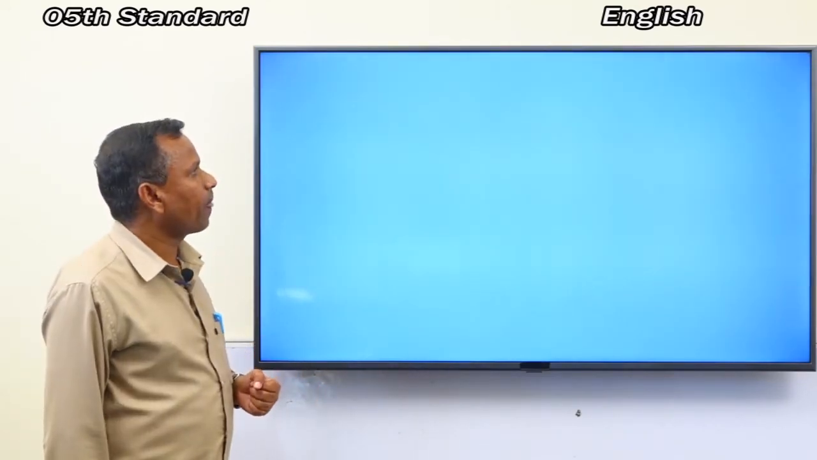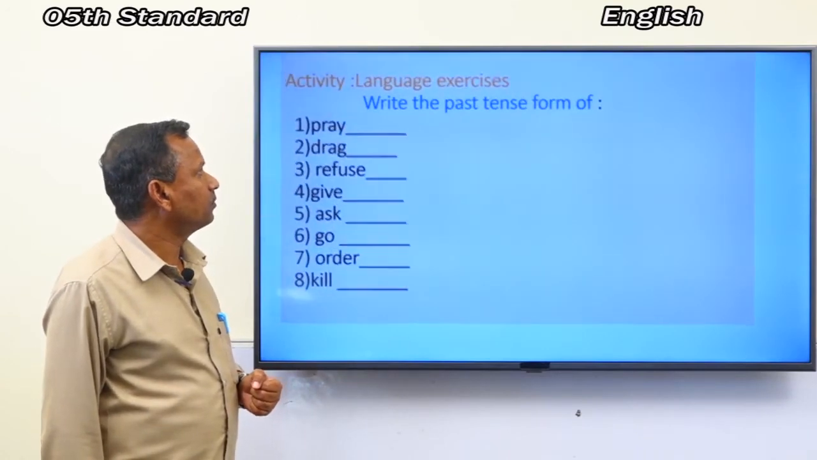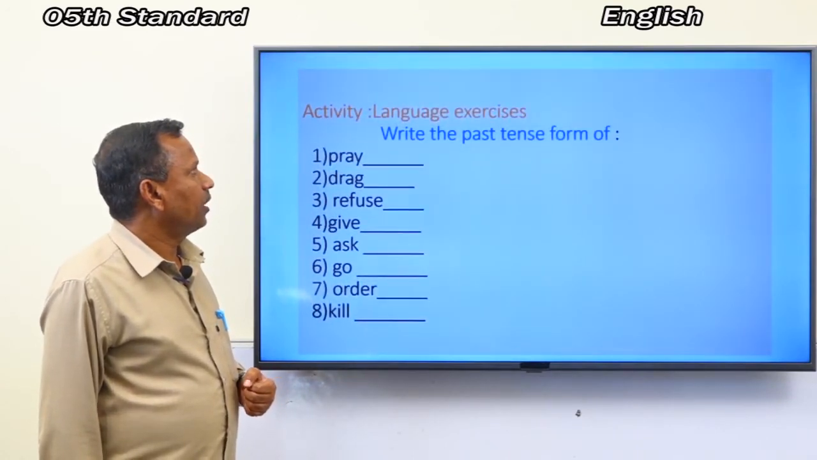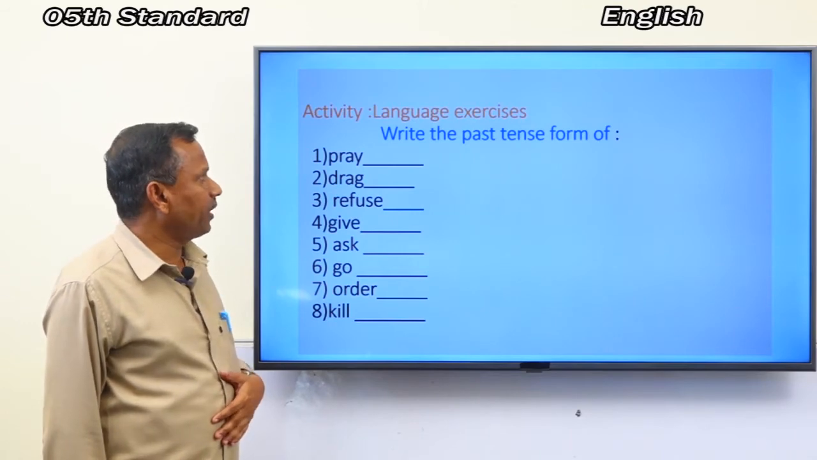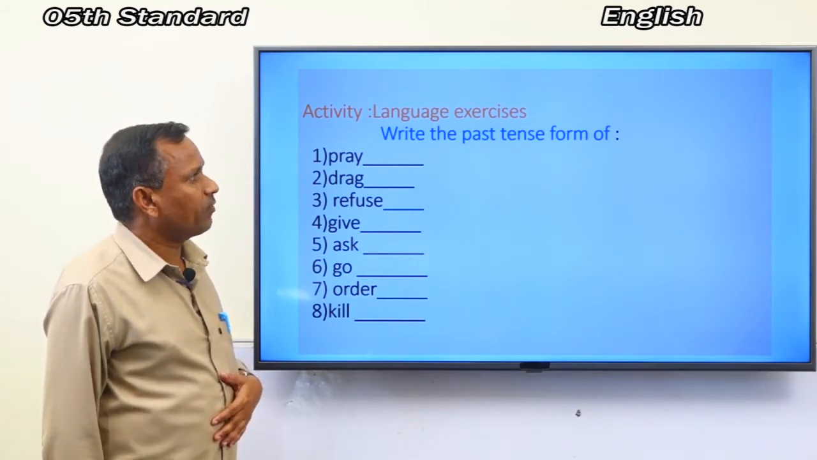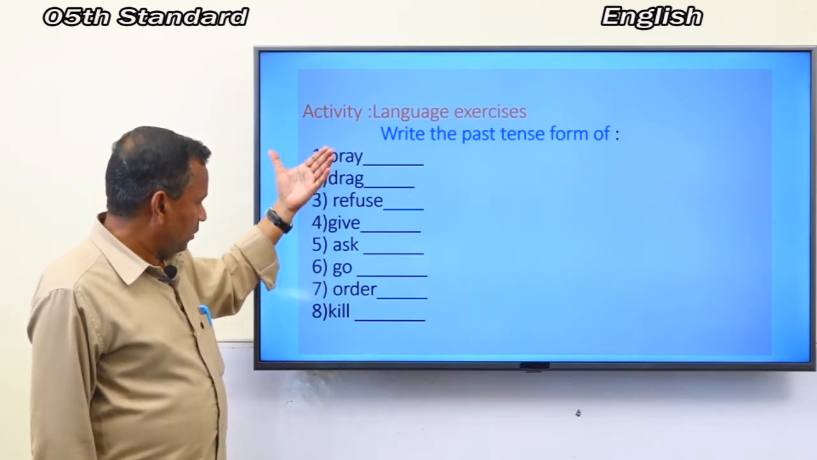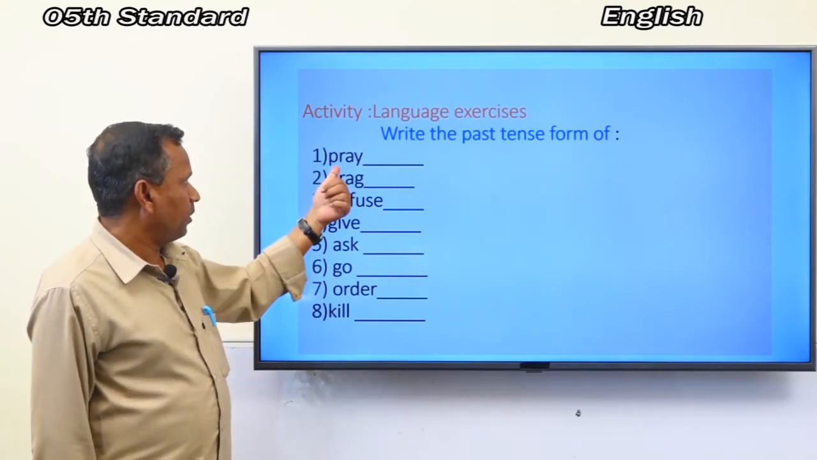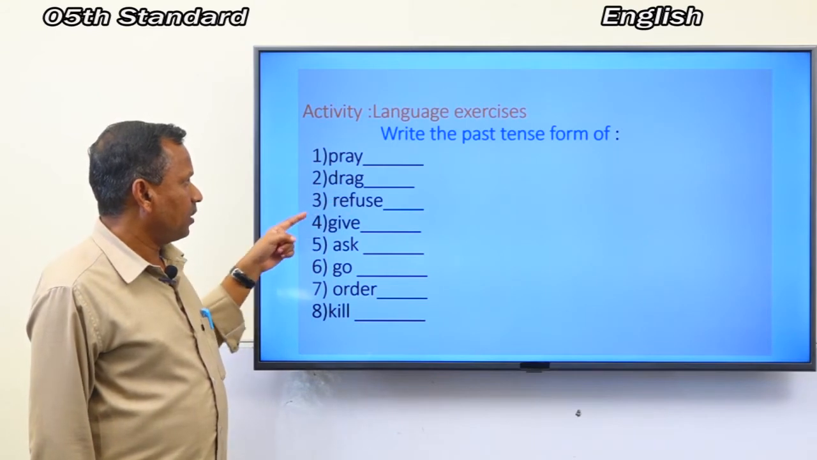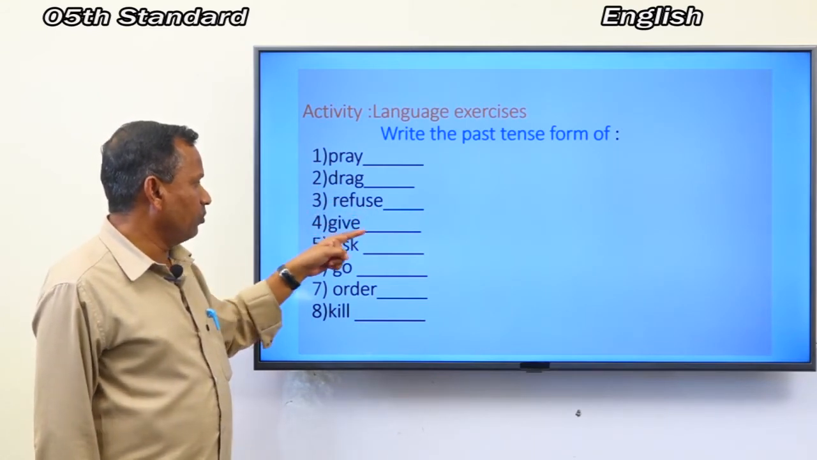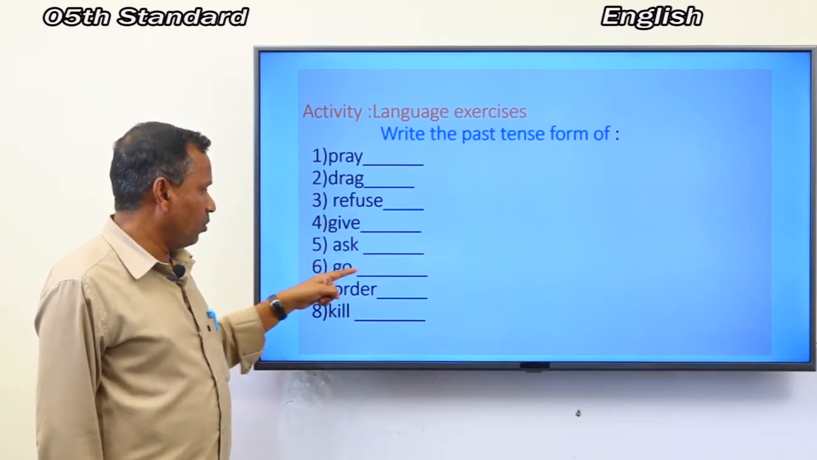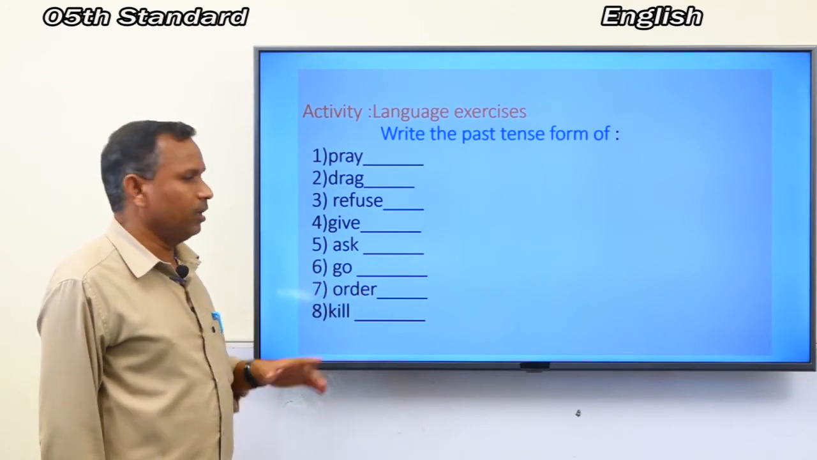Next one is language exercise activity. Write the past tense form of the following words. Here eight words are here: pray, drag, refuse, give, ask, go, order and kill.